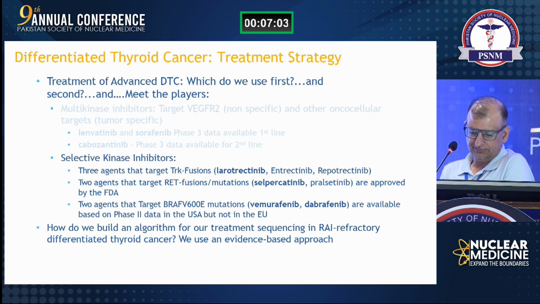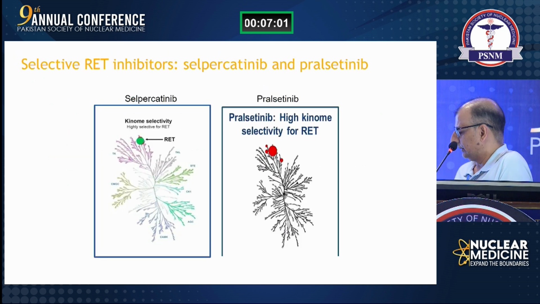And what is the data? We are just going to see it. We can see how these two agents are specific, targeting only the RET fusion gene. This one is more specific as compared to this one. These diagrams show the off-target effects on other targets. So selpercatinib is more specific as compared to this one.